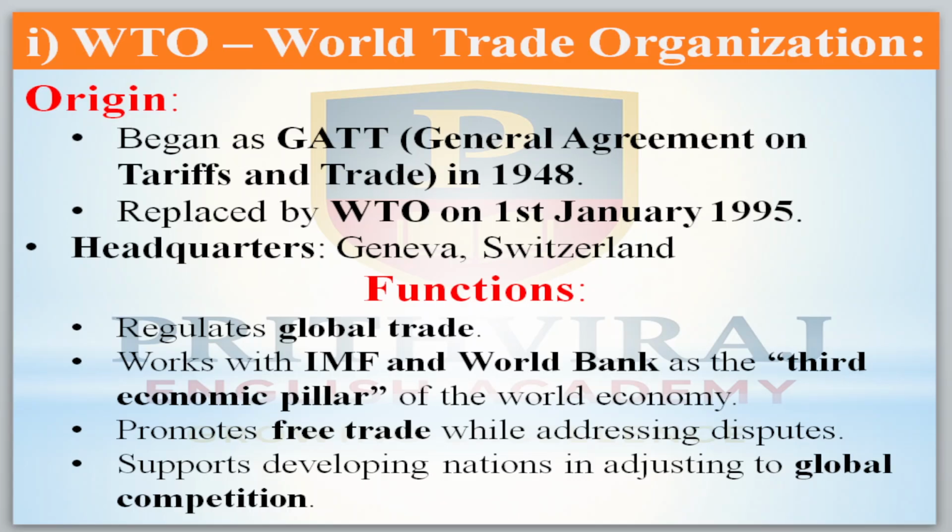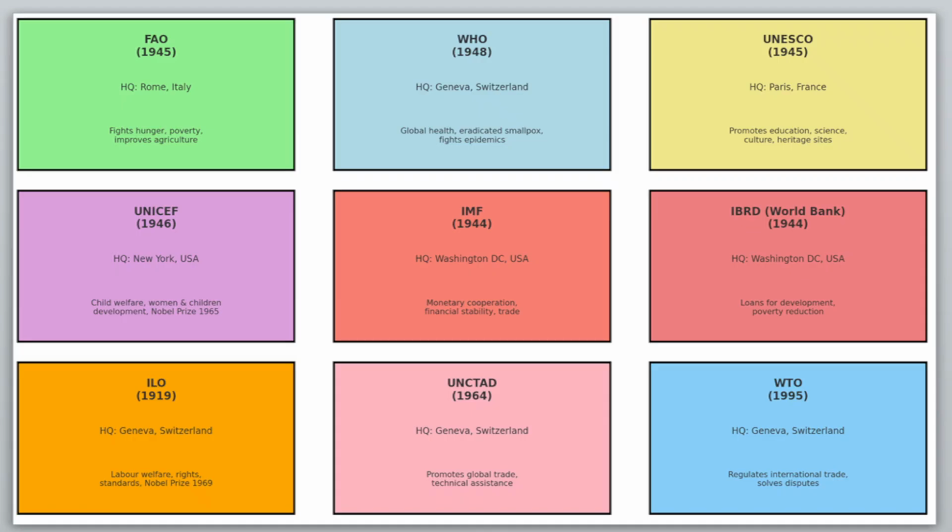Functions: it regulates global trade, works with the IMF and World Bank as the third economic pillar of the world economy, promotes free trade while addressing disputes, and supports developing nations in adjusting to global competition. Now, this is the summarization of these agencies. FAO, everything is there, you can go through it.